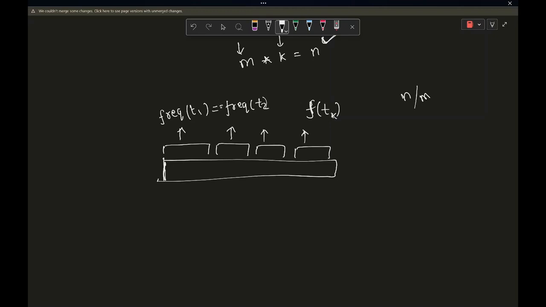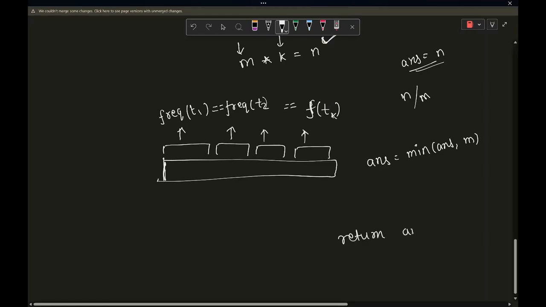If all of these are coming up to be equal, then the answer should be equal to the minimum of answer and M. You can initialize the answer as N initially, and eventually you will return the answer at the end.